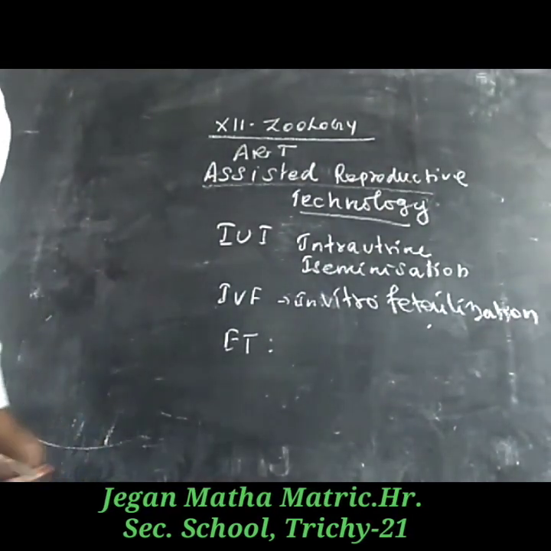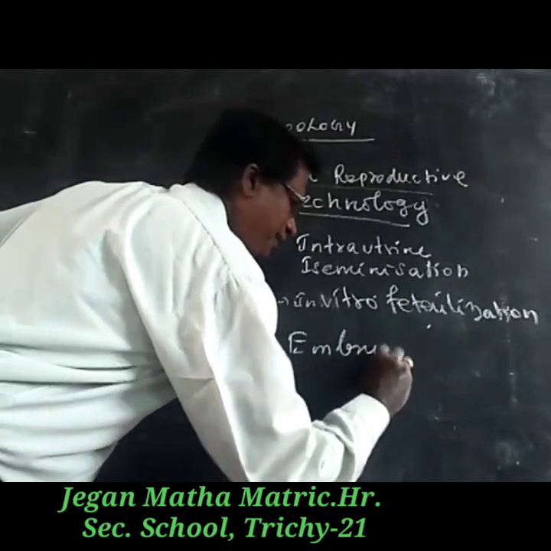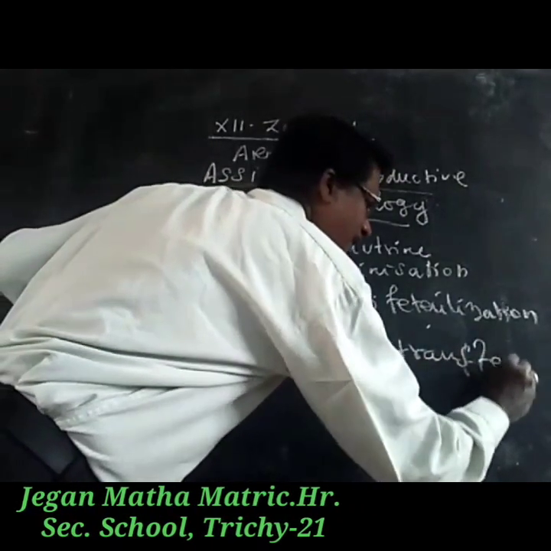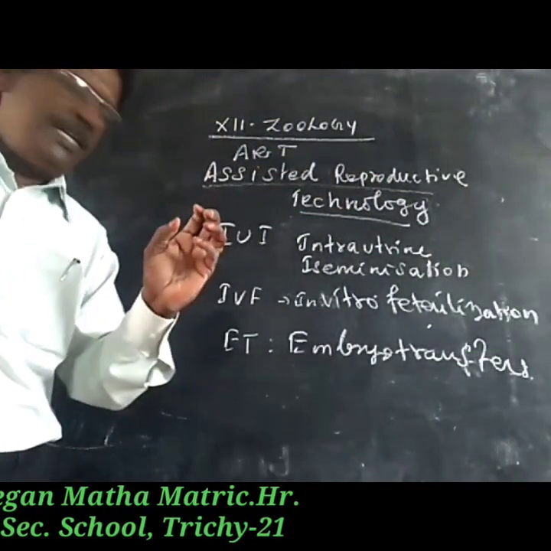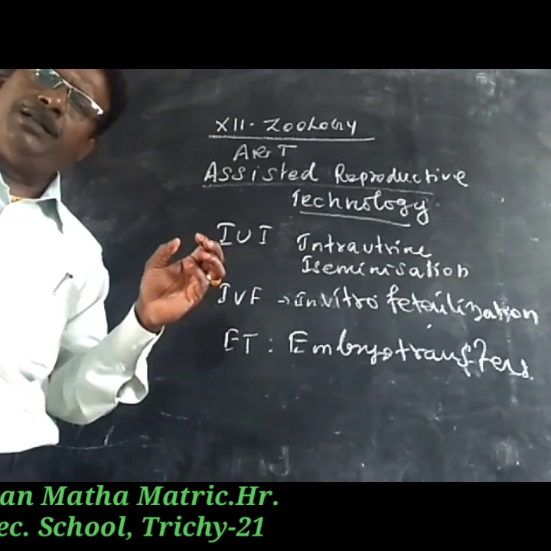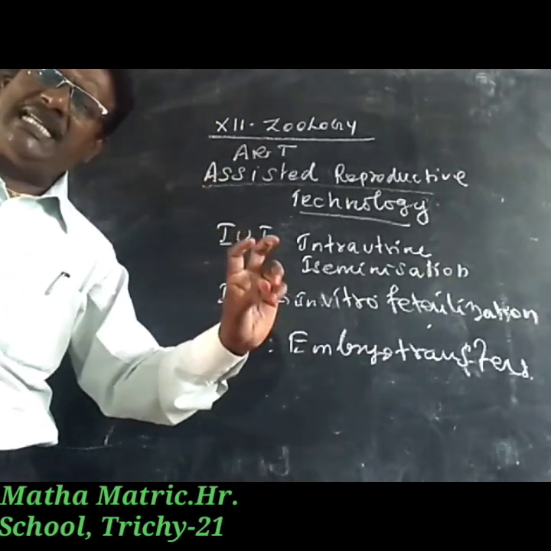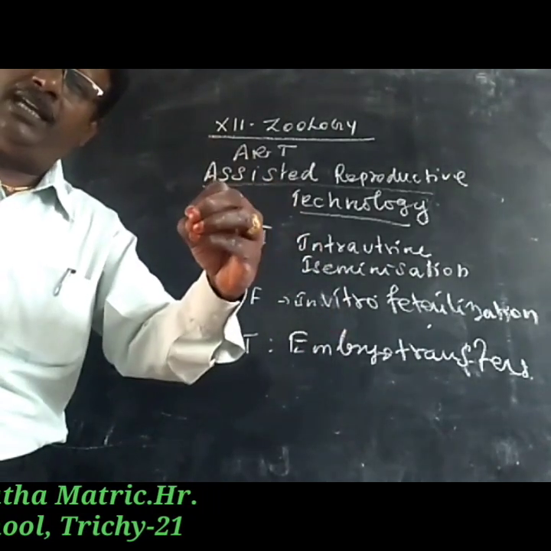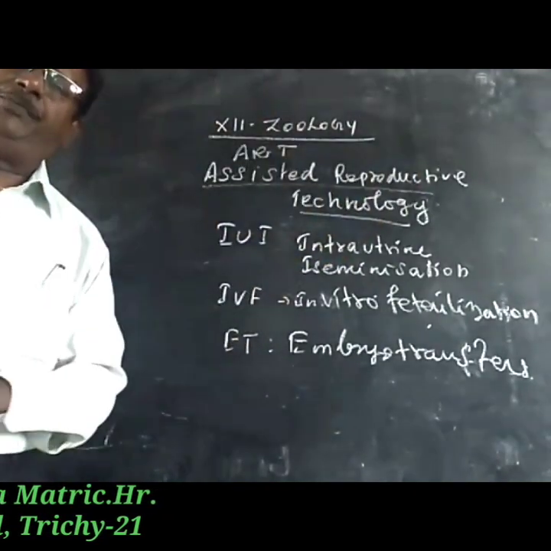Embryo transfer means that the artificial fertilization occurs in the laboratory, and during the 8 cell stage, the embryos are transferred into the female uterus for implantation.